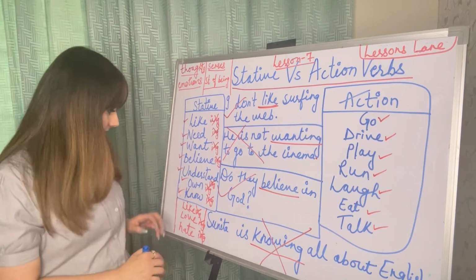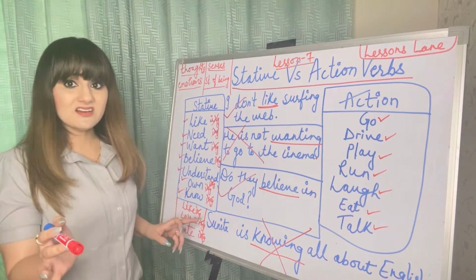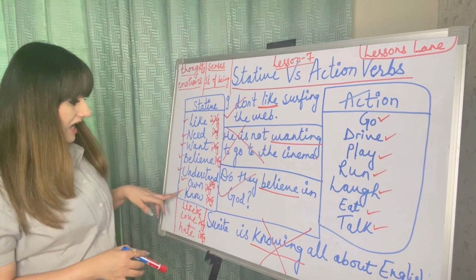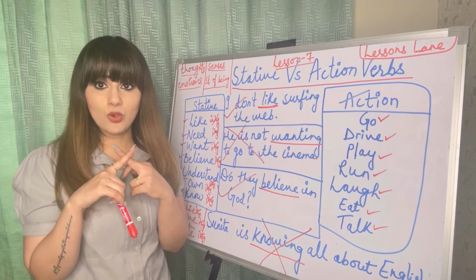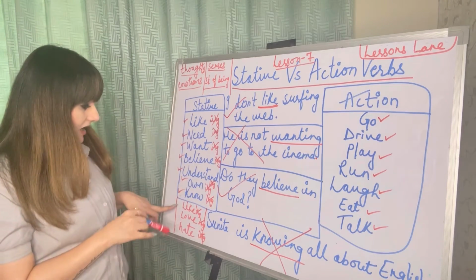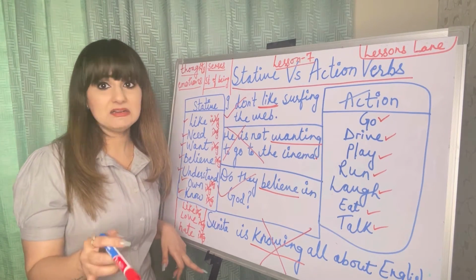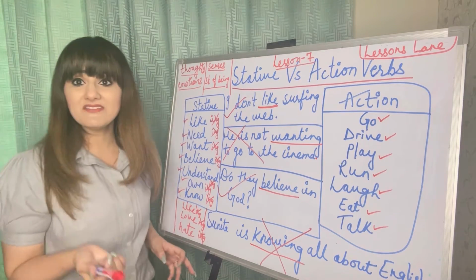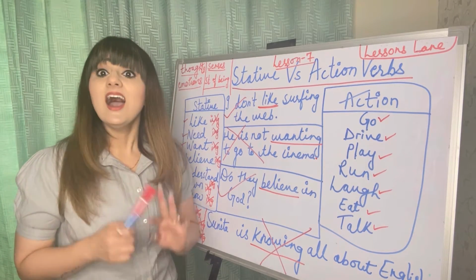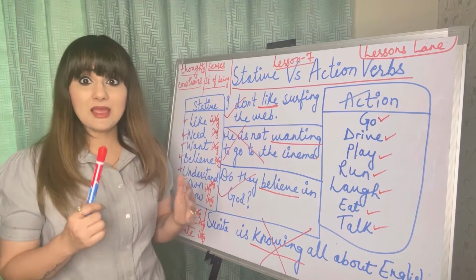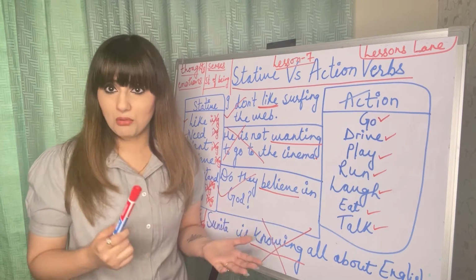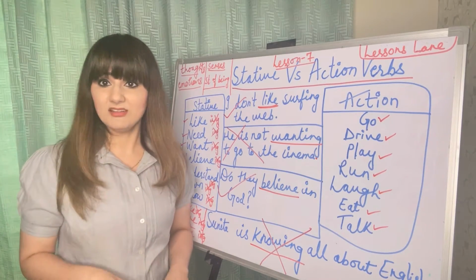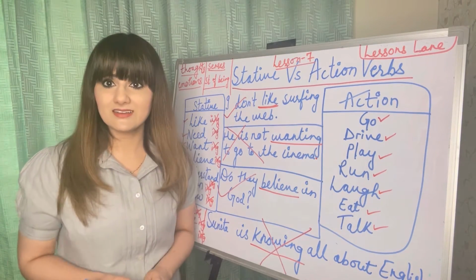You can say like this, I'm owning a car. That's absolutely wrong. I'm knowing her? No, I know her. I'm liking her? No, I like her. That's the correct one. I'm loving her? No, I love her. I'm loving you? No, I love you. That's the correct one. I'm hating her? No, I hate her. That's the correct one.